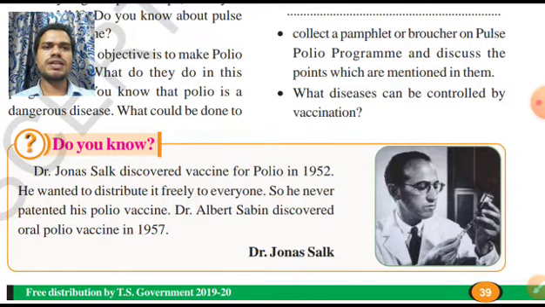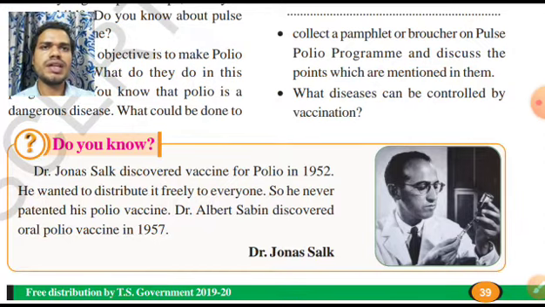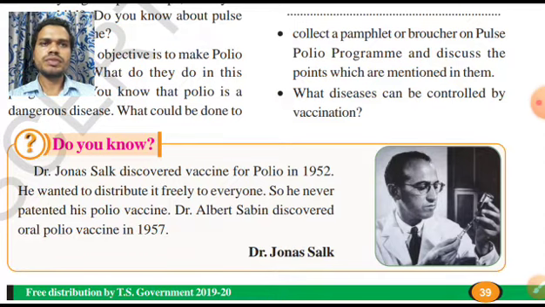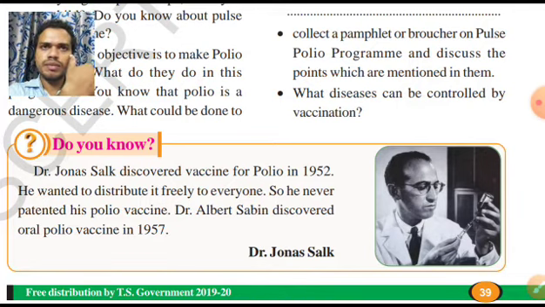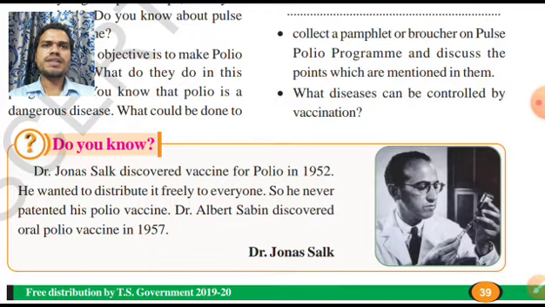Dr. Jonas Salk discovered a vaccine for polio. Who discovered the vaccine for polio? Jonas Salk, in the year 1952. He wanted to distribute it freely. Actually, he was the producer of the polio vaccine. If he had wanted to sell this vaccine, he could have gotten millions and crores and so much money. But he has not sold this vaccine or injection. He has given it for free.